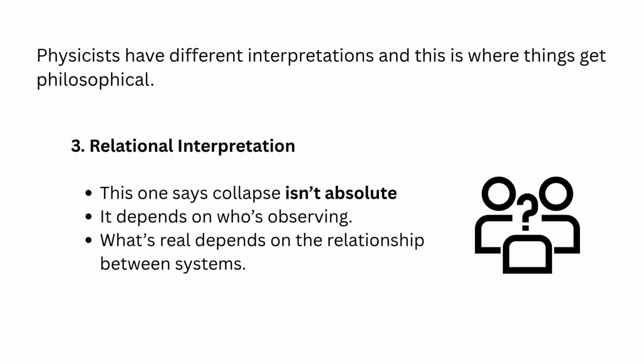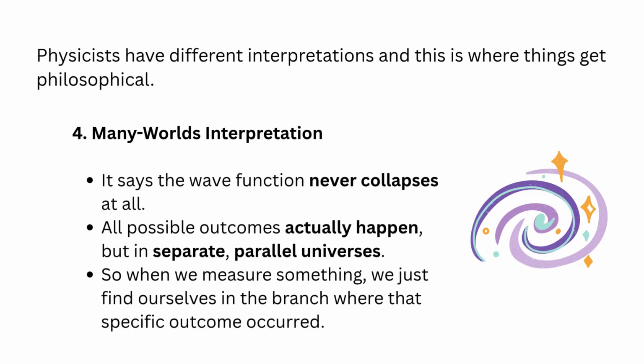Relational interpretation. This one says collapse isn't absolute. It depends on who's observing. What's real depends on the relationship between systems. Many worlds interpretation. This is the wild one. It says the wave function never collapses at all. Instead, all possible outcomes actually happen, but in separate, parallel universes. So when we measure something, we just find ourselves in the branch where that specific outcome occurred.